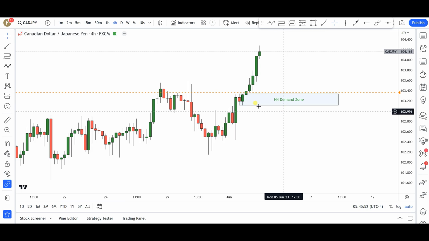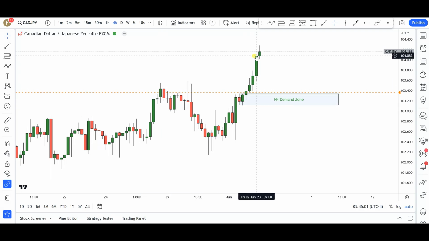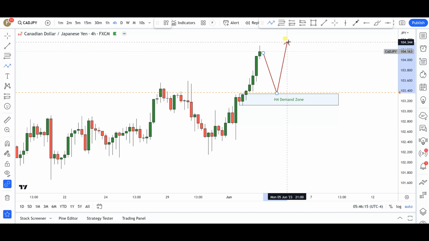But what do I have here? Obviously a very key level of resistance right around 103.50, an institutional price level. You can see resistance, and then finally we get a very nice push to the upside in momentum, clearly breaking that level, and we have this demand zone formed in the process. So what I'm looking for next week obviously is for price to give me a push towards this particular demand zone anywhere right around here, guys. I'll be looking for an opportunity to go long for further continuations to the upside.